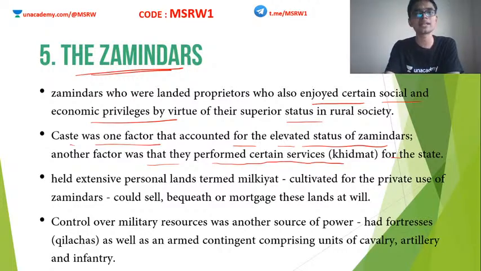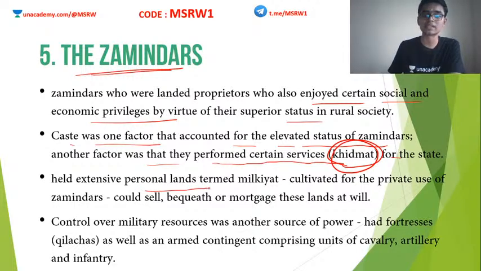Another factor is that because of their economic status, they often were in close relationship with the ruling class of the society. So zamindars used to provide some kind of important services to the rulers, and such services were known as khidmats. Okay, remember these terms, khidmats. So they held extensive personal lands termed as milkiyat.